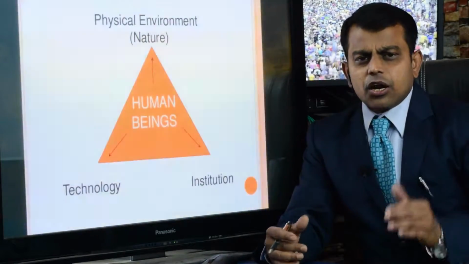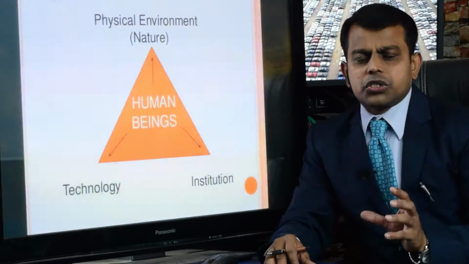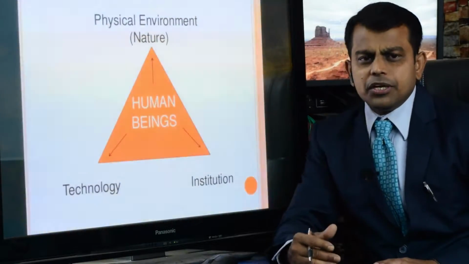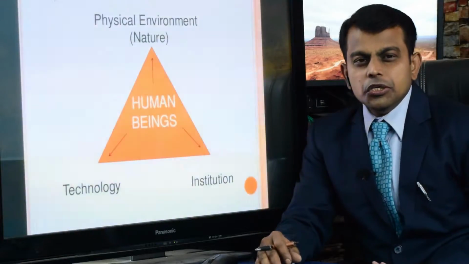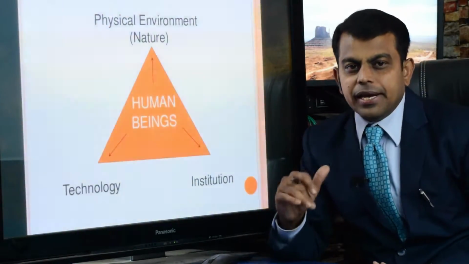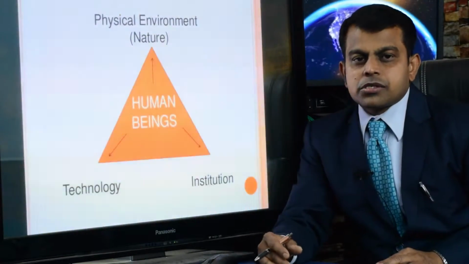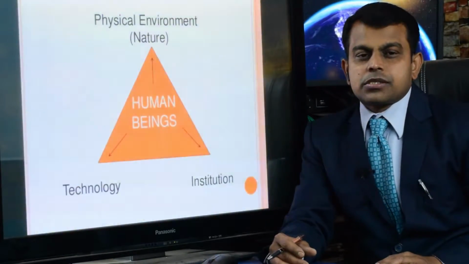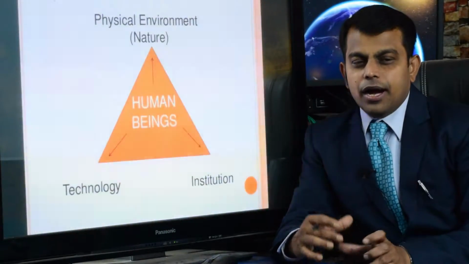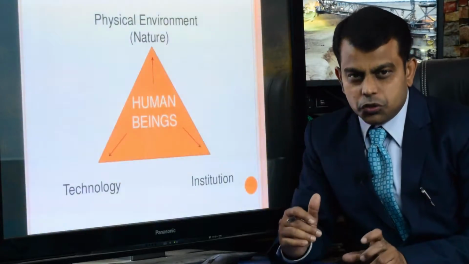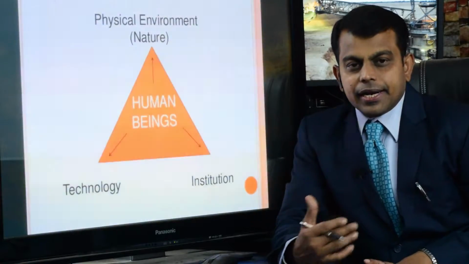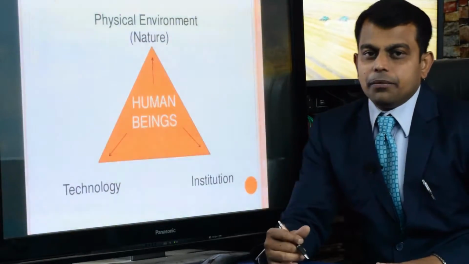Besides this, a number of resources are made, modified, and formed by humans. Those are called human-made or man-made resources, like bridges, railway tracks, dams, and plantations and forestation by humans, which again make forest.